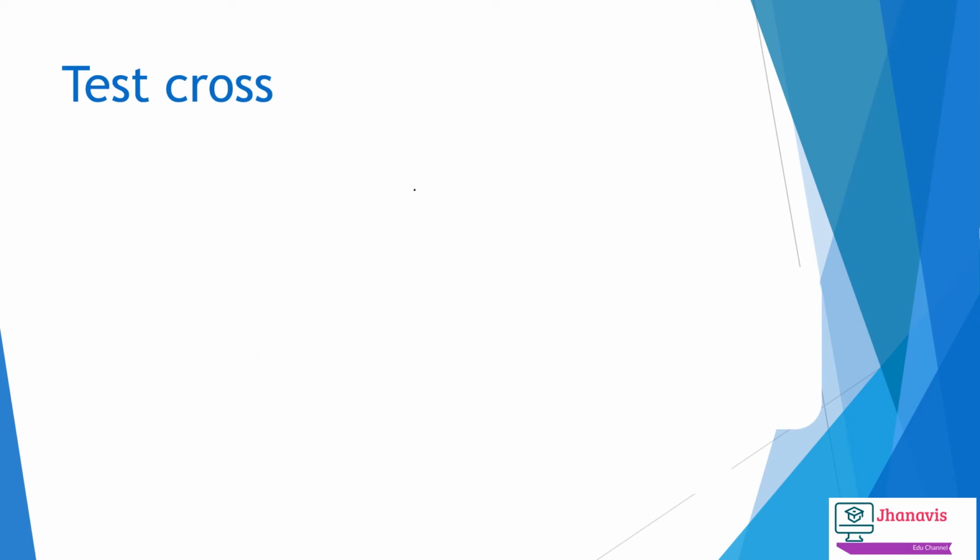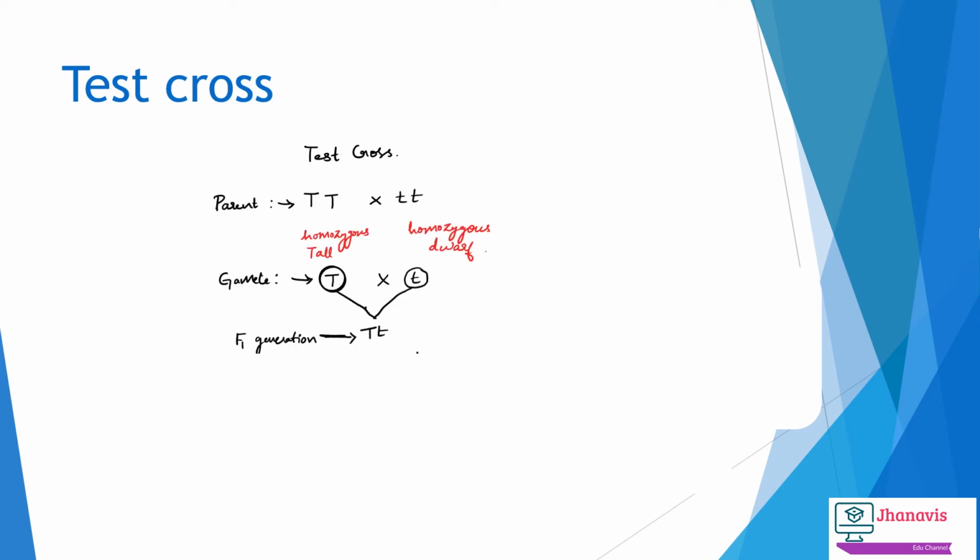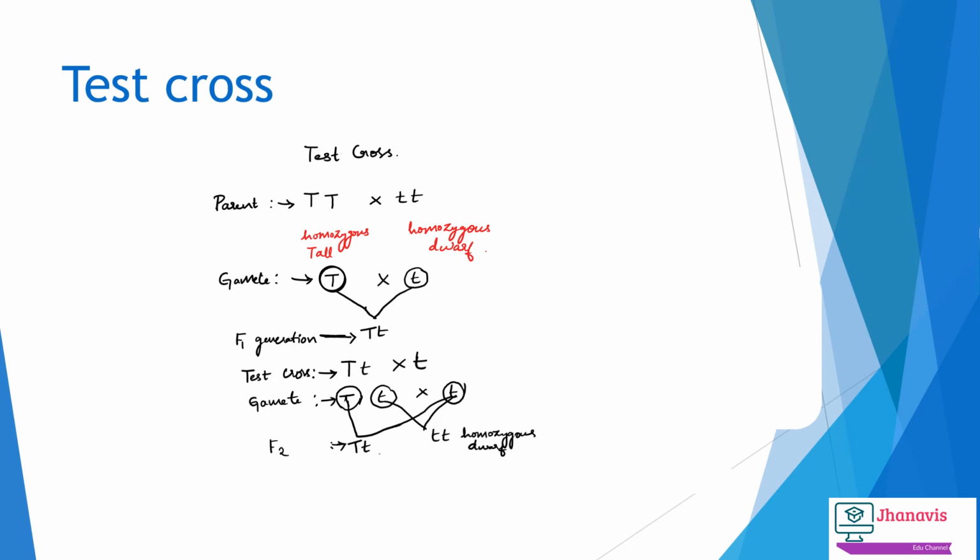So let's talk about the test cross. What is a test cross? It's very simple. We are taking F1 generation tall plants, that are the heterozygous tall plants, and we are crossing with the recessive parent, that is the one with genes which are recessive in expressing their character. So whatever we get in the F2 generation are 50% tall plants with a heterozygous condition, whereas another 50% are homozygous with a dwarf character. This is called a test cross.